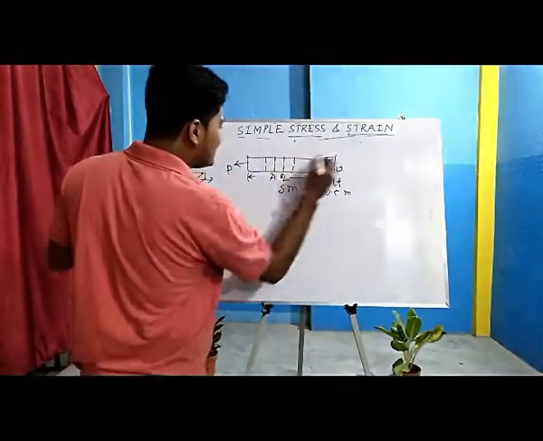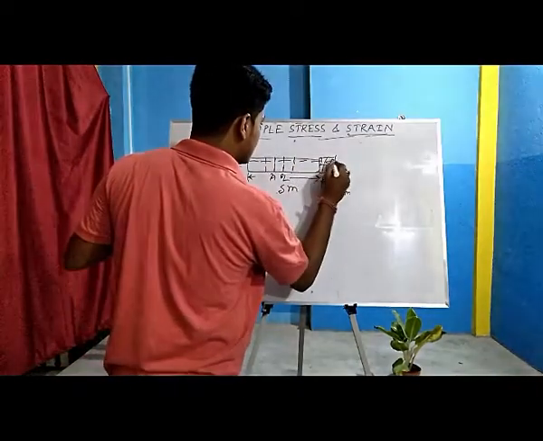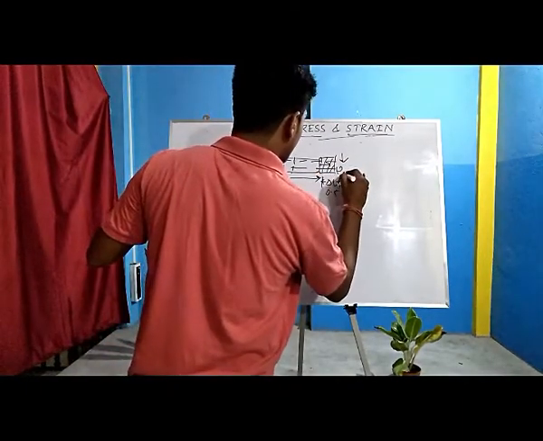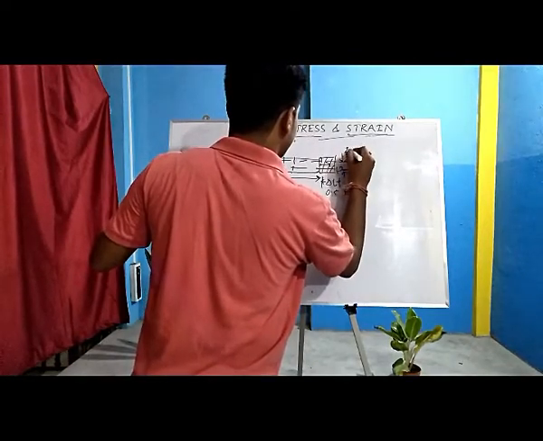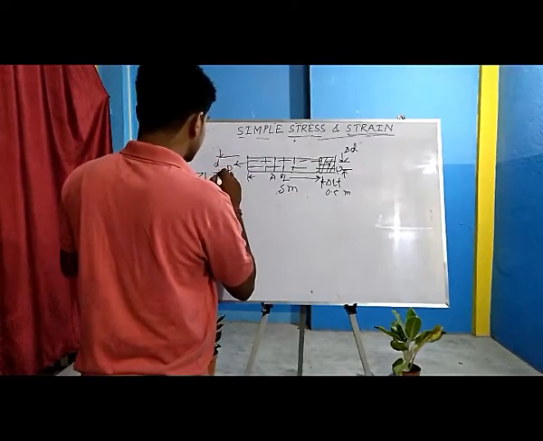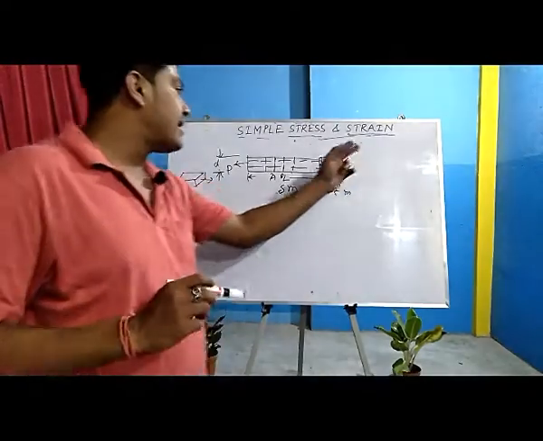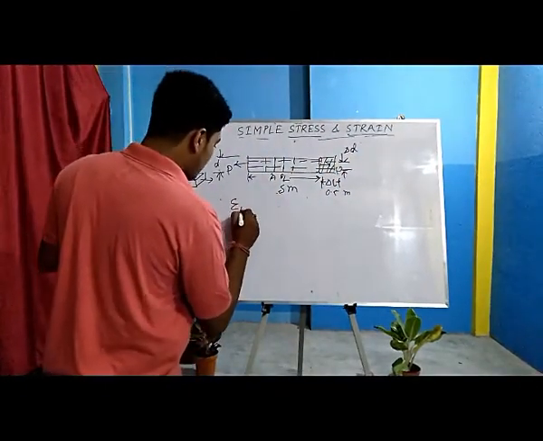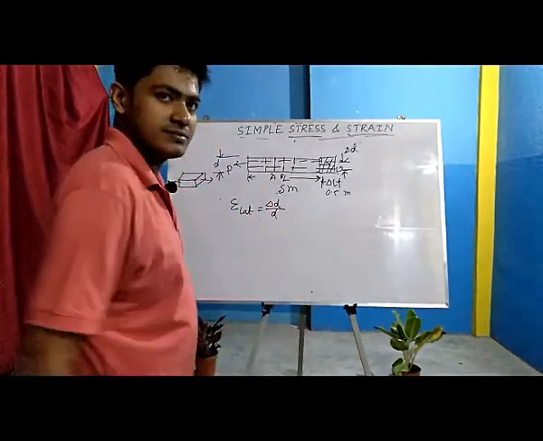So there must be a reduction in area in the lateral direction. It looks like this after applying the load. So there must be some sort of deformation in the lateral direction. This is delta D and the actual width is D. The ratio of this delta D to D is named the lateral strain. Epsilon lat equals delta D by D.